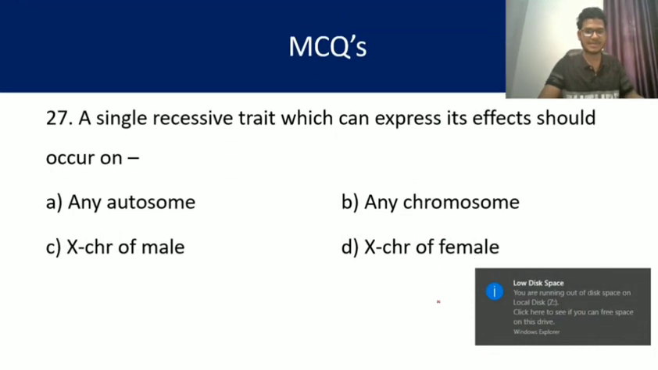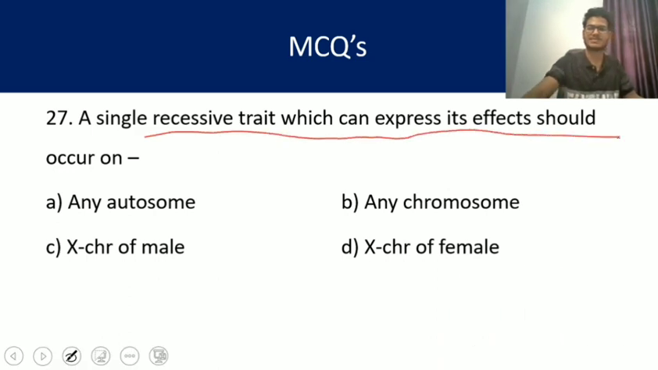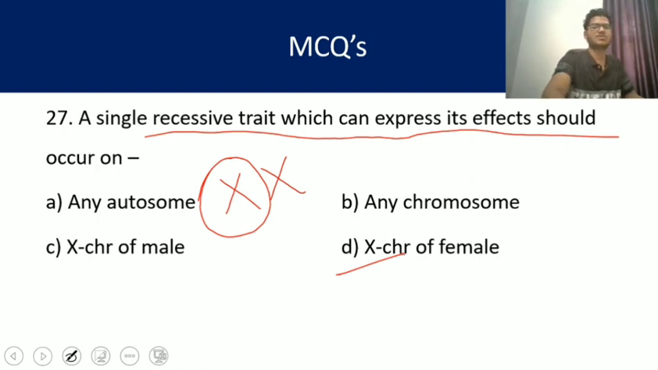Question number 27. A single recessive trait which can express its effects should occur on. A single recessive trait is there and it should express its effects. On the X chromosome of a female, if one X is affected, then it cannot express. So the X chromosome of a female cannot be the right answer. Any autosome is not the right answer, because normally the sex chromosome or X chromosome carries the defective genes. Any chromosome is again not the right answer.